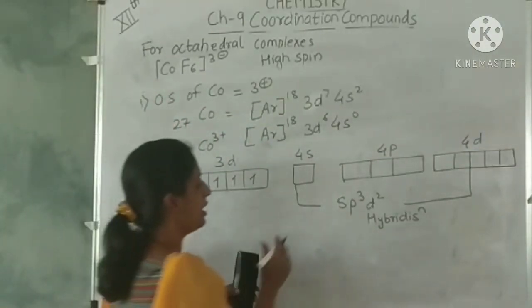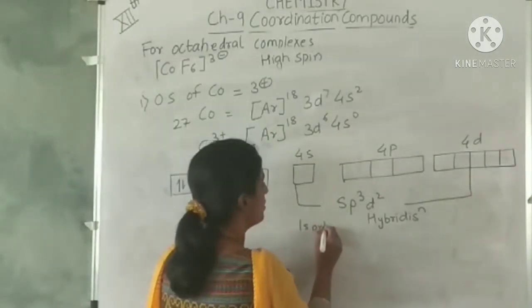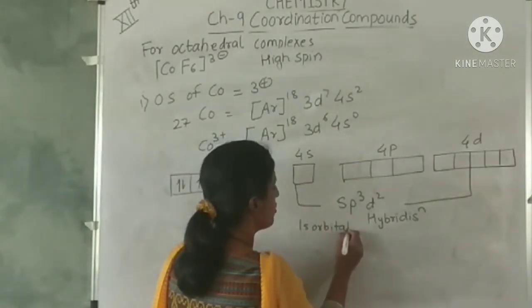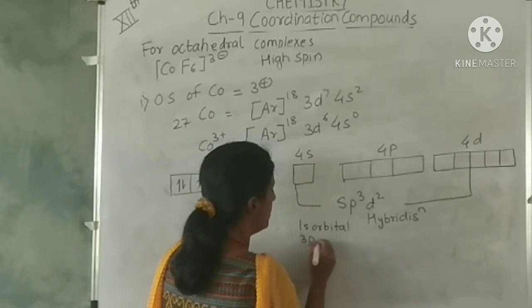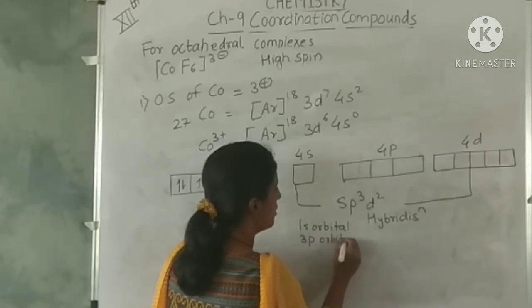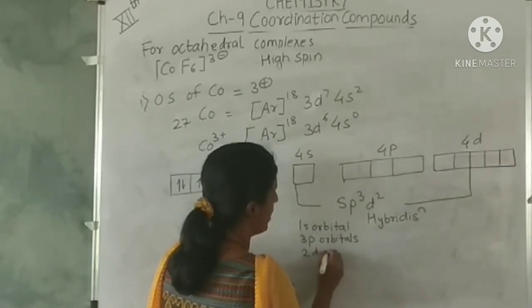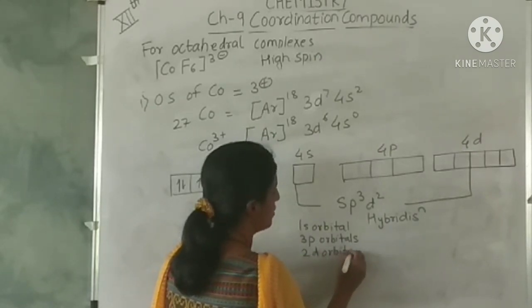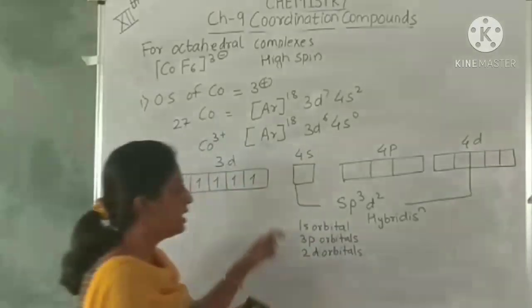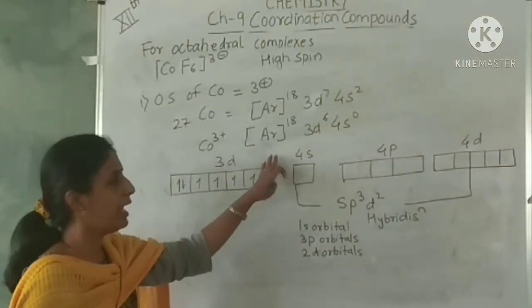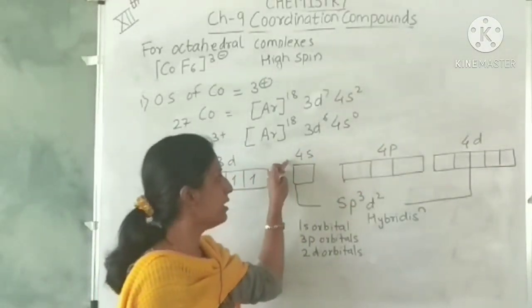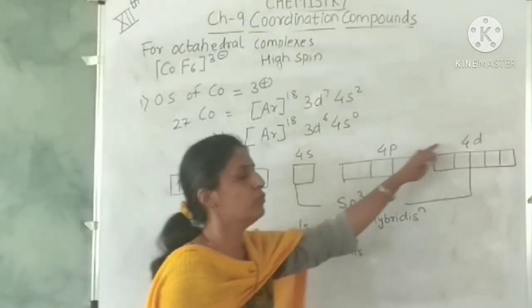Now in this complex, the cobalt metal uses the 4s orbital, 1 s orbital, 3 p orbitals and 2 d orbitals. Now here all n orbitals are there, that means 4s, 4p, 4d.